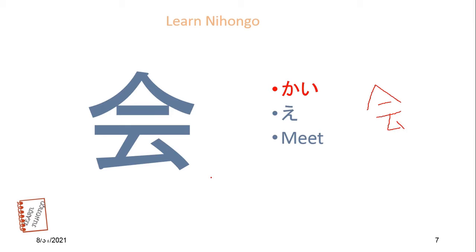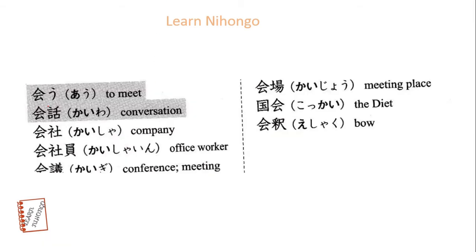Meeting. Let's see some example words. Au, to meet. Kaiwa, conversation. Kaisha, company.